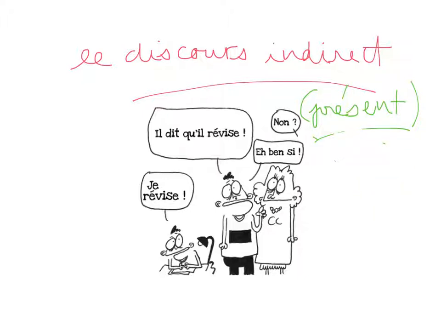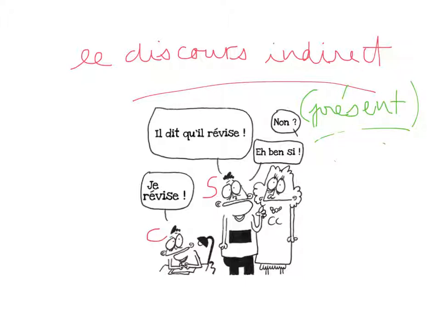So, let's take a look at the pictures we have here. We have two boys. Let's pretend the first boy is called Carl and the second boy is called Simon. So Carl here is saying that he's revising. Je révise. Simon, on the other hand, is going to repeat what Carl is saying. Il dit qu'il révise. He says that he's revising.